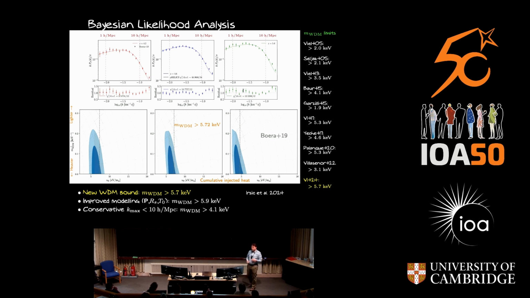If we compare the analysis we've done in this work to a similar analysis with similar choice of modeling and similar choice of data cuts to previous such analysis, we have almost a factor of 2 improvement in the parameter estimation that we're getting.